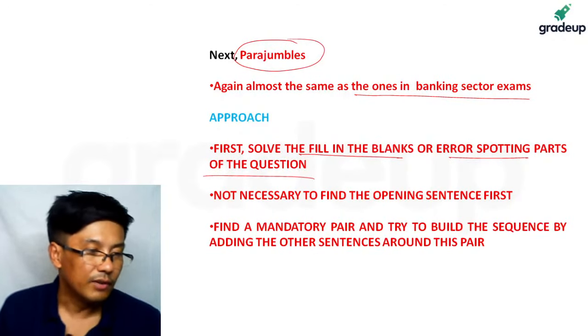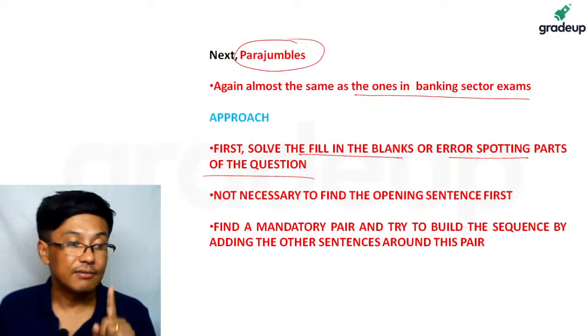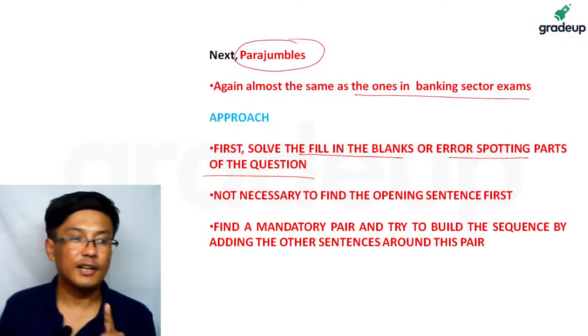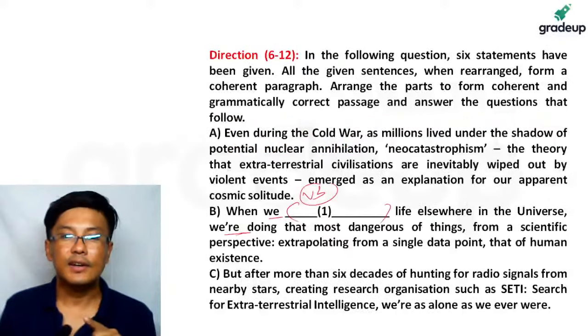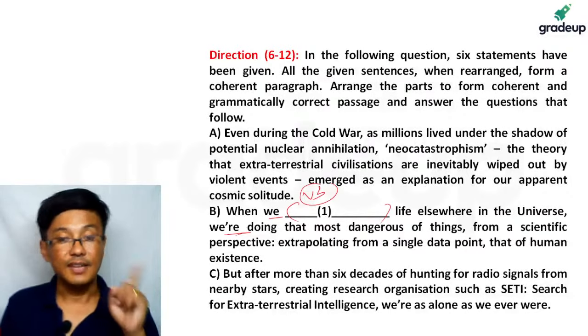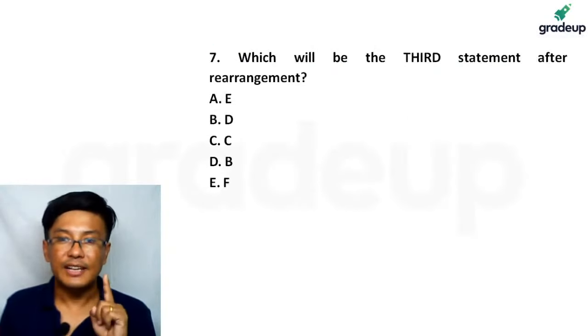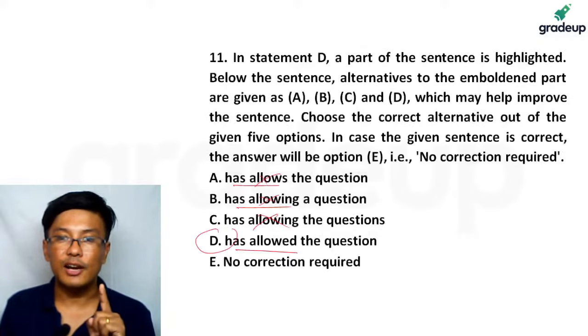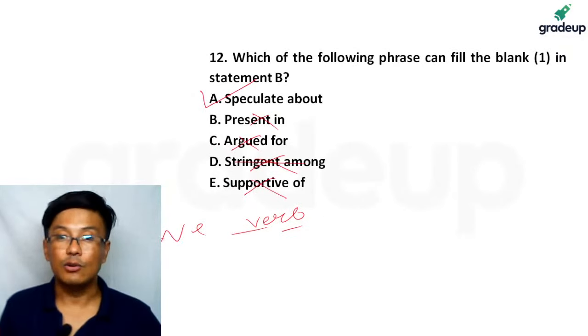Right. So fill in the blank, what do we have to do? Yes, everybody got the point. If you want, I will show it to you again. Here, when we dash life elsewhere in the universe, we are doing. So it's a present tense and we also require a verb. So what will happen? It is present tense and will also require a verb.